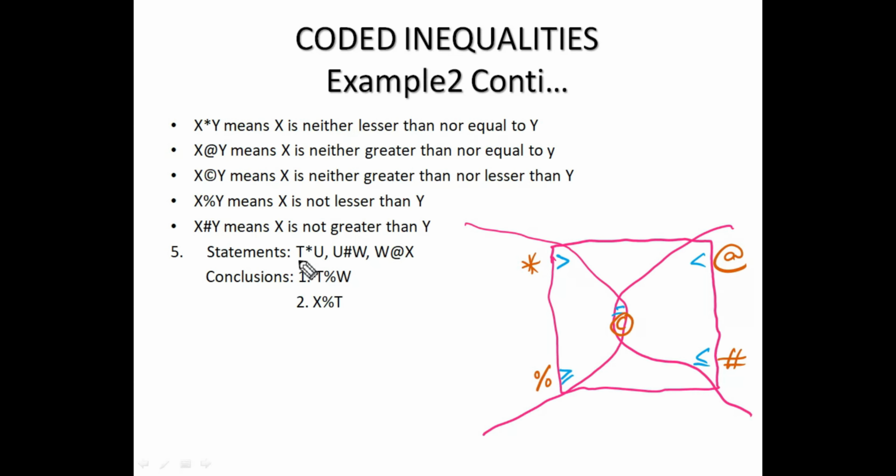Conclusion. T to W. T is here, W is here, forward direction. Star with hash, no combination. Second, X to T. X is here, T is here. X to W, W to U, and U to T. Already we have a star and hash combination, so it also does not follow because of no combination, and it is not the same pair of elements, so no need to verify either-or. So the answer for this question is neither conclusion 1 nor 2 follows. Next example, third example.